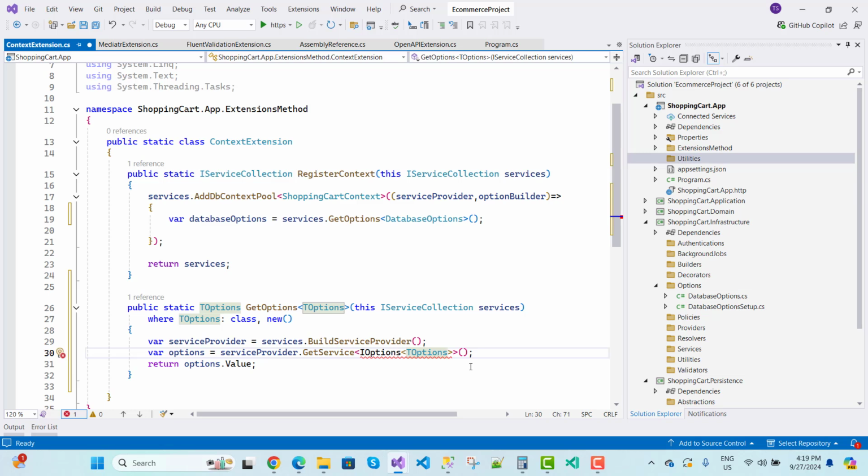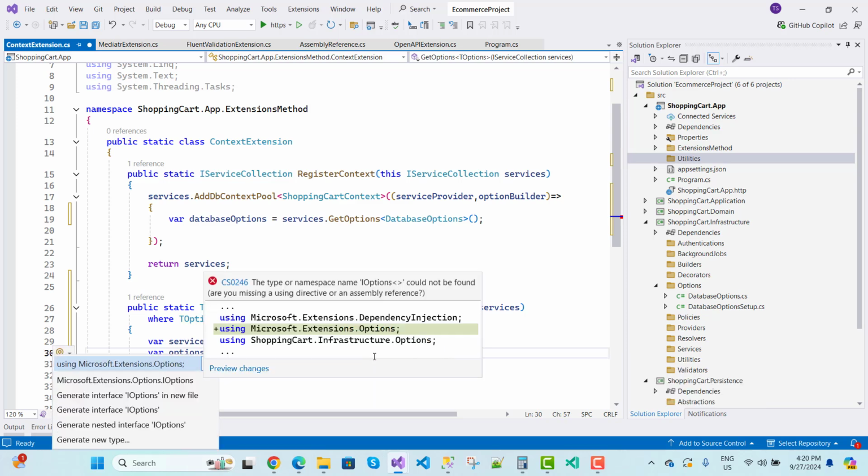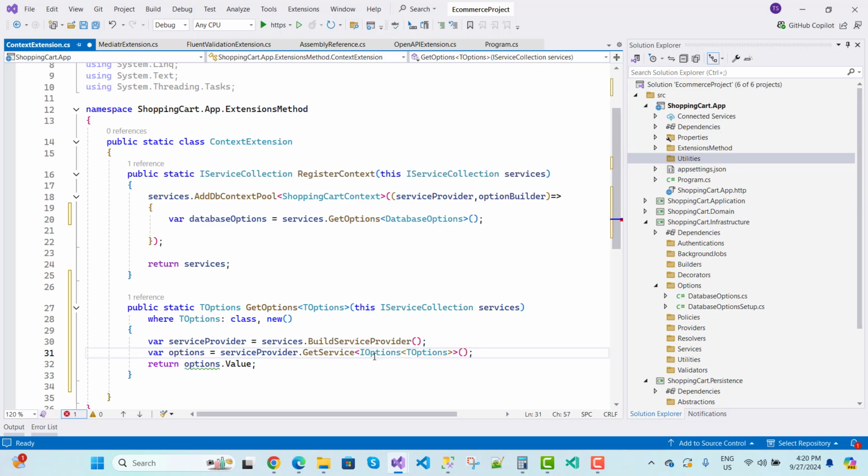I want to get it in the IOptions. And IOptions is a Microsoft extension. Just return options.Value. That's fine. Now you can see that here we have GetOptions, through which we just retrieve the IOptions values.